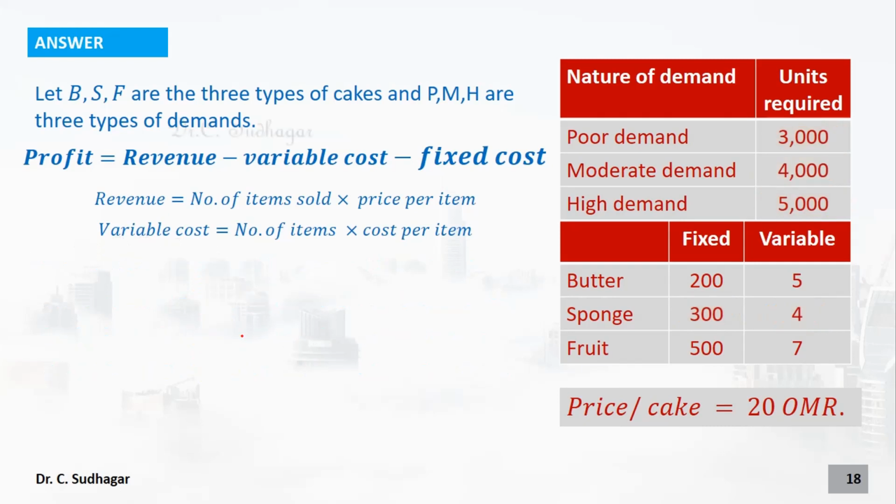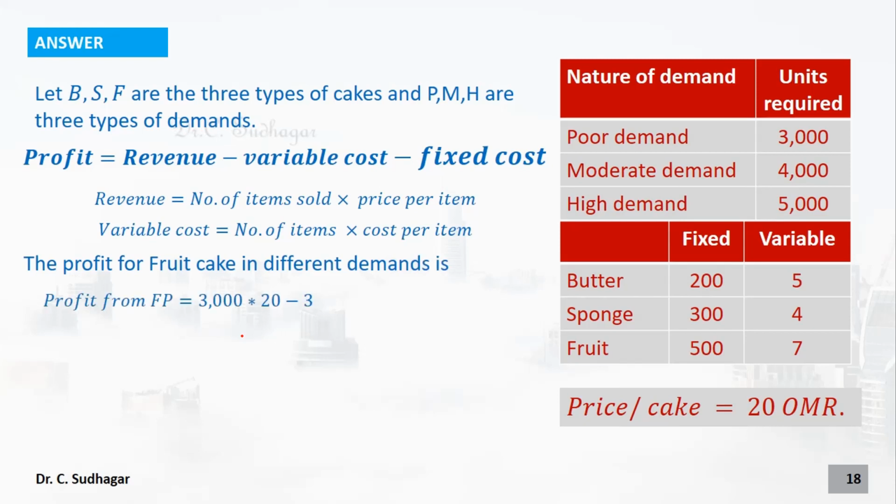Similarly, we can calculate the payoffs for the fruit cake as well. So fruit cake on three different states of nature, under the poor demand conditions, is 3000 into 20 minus 3000 into 7. Where is the 7? The 7 is given here. 7 is the variable cost for the fruit cake. 500 is the fixed cost for the fruit cake. So we put 3000 into 20, where 20 is the sales price, minus 3000 into 7 is the variable cost, minus 500 is the fixed cost for the fruit cake. So when you do this calculation, we will get 38,500.